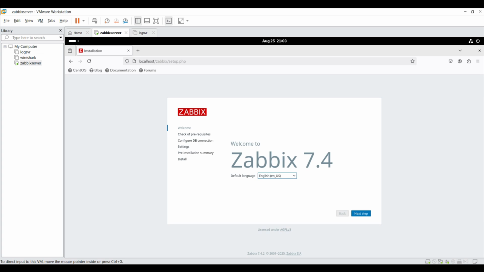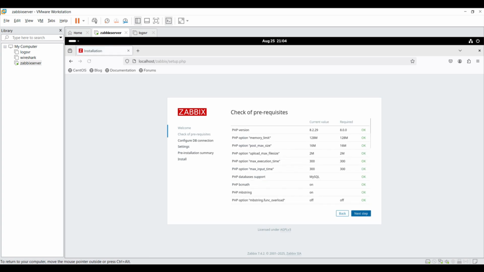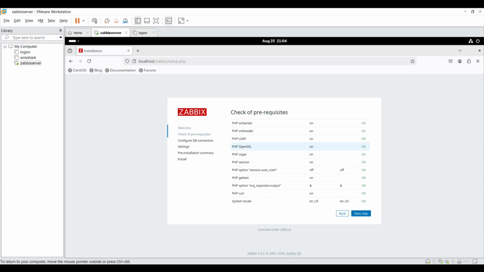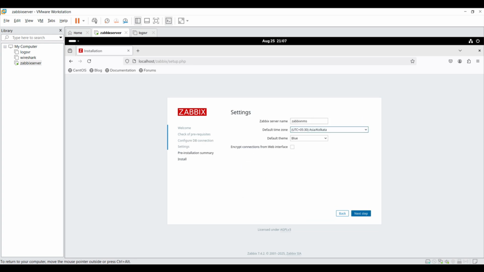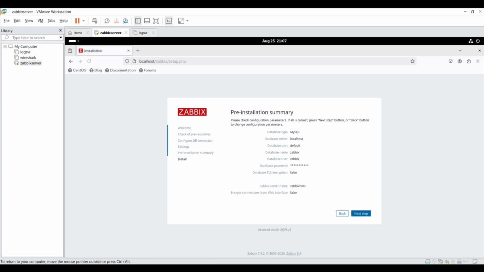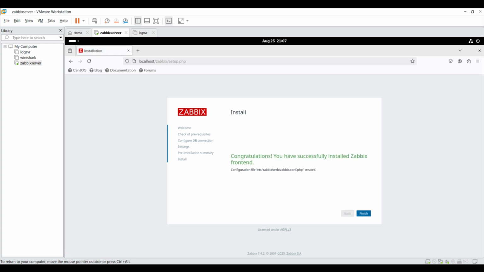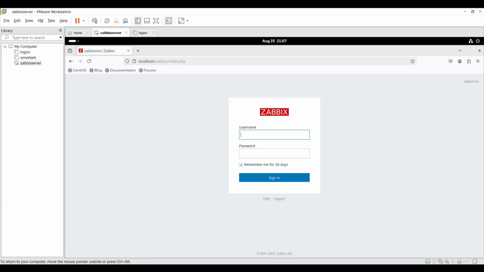http://localhost/zabbix. Now it is taking you to the initial configuration setup page. It runs a prerequisites check. Then initial database setup, enter the DB password. Enter the server name and select the time zone. Click on next. After successful configuration, it shows a success message on the screen and redirects you to the default login page. Default username, Admin. Password, zabbix.